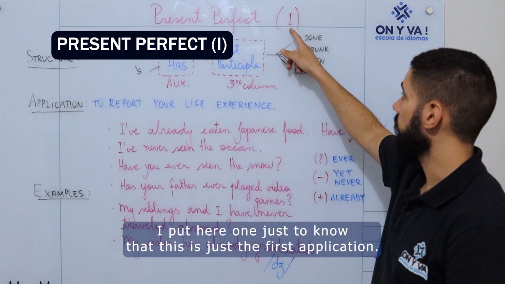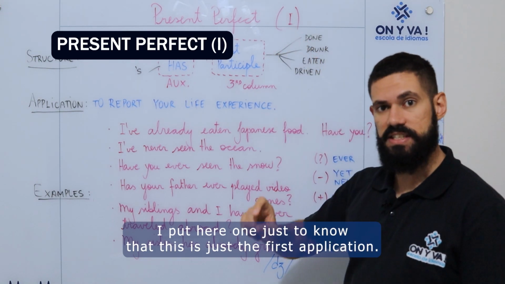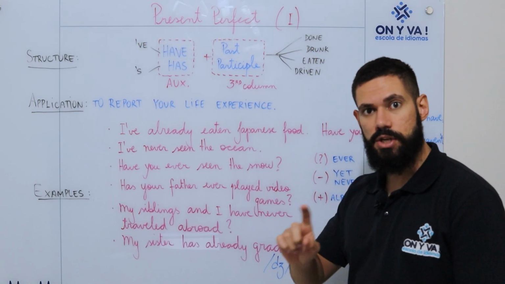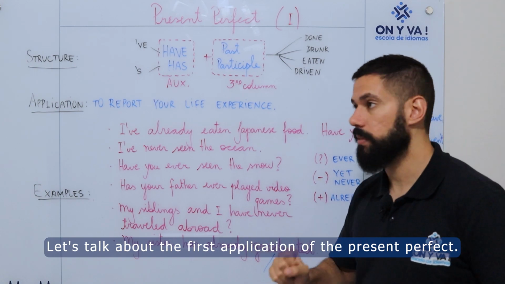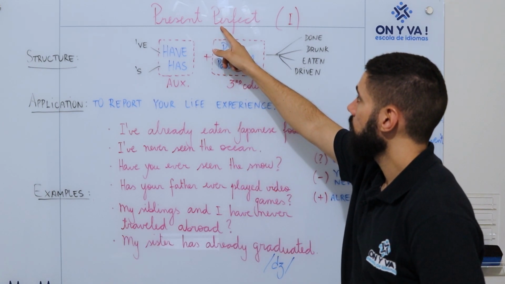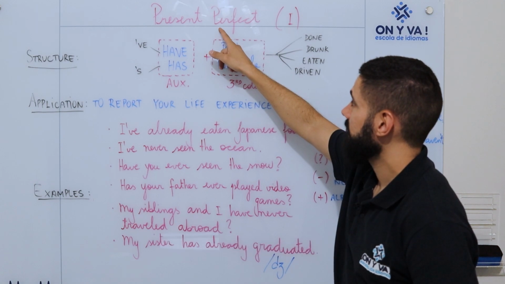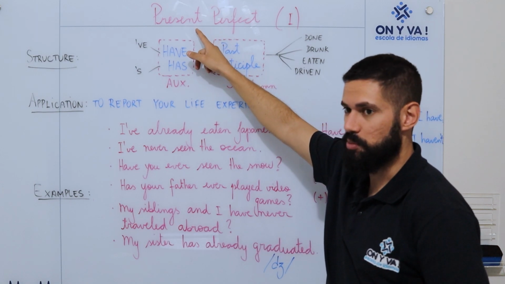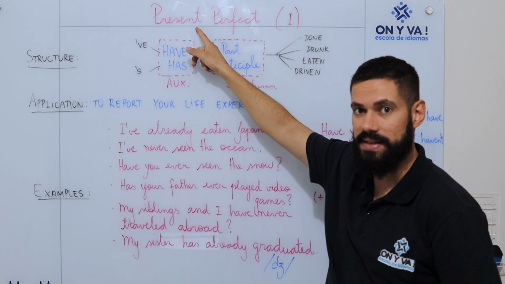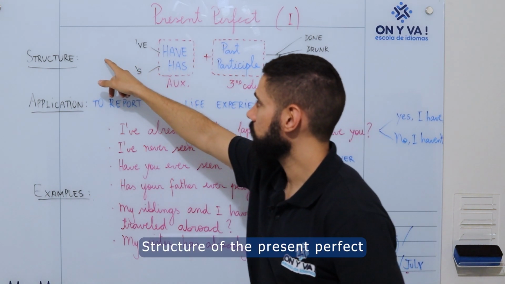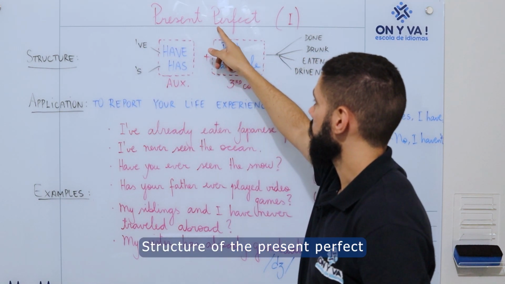I put here one just to know that this is just the first application. Let's talk about one application, the first application of the present perfect. What is the present perfect? The name is present, but we use it to talk about the past. So what's the structure of the present perfect?